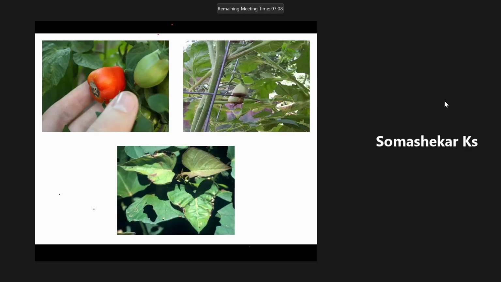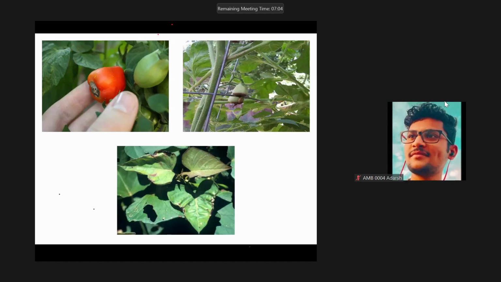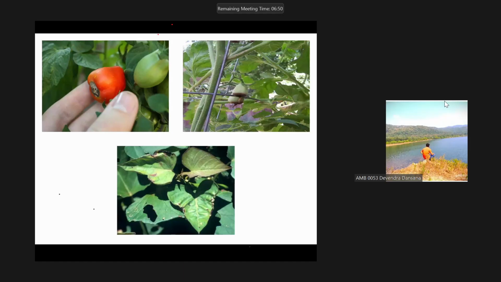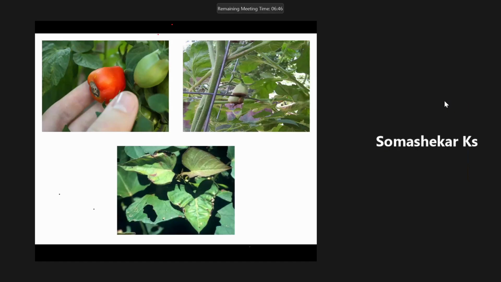This is very much important. Who is this? Divyashri, sir. Okay, fine. And sir, early root development and growth, sir. It helps in mitotic spindle formation. Okay, fine. Very good.